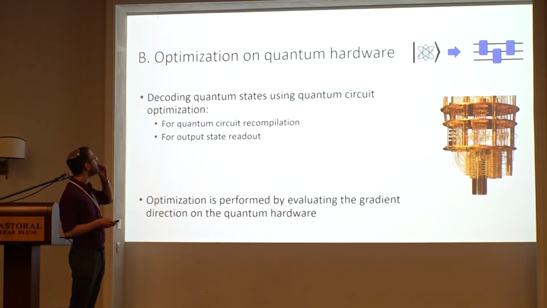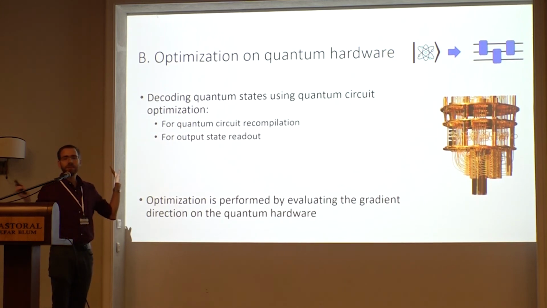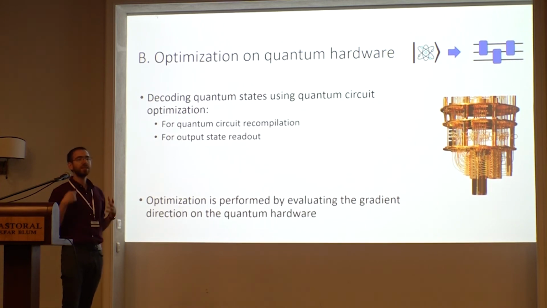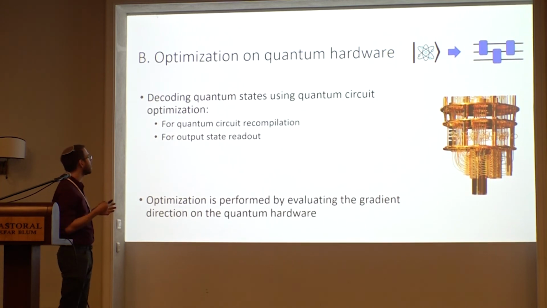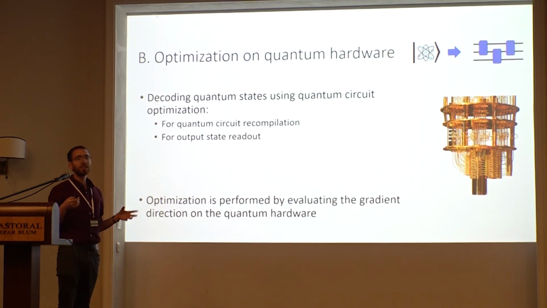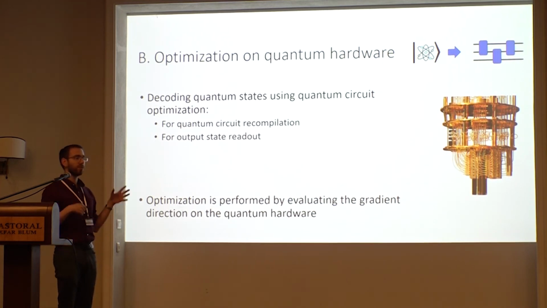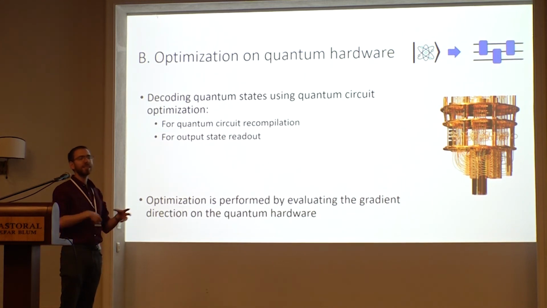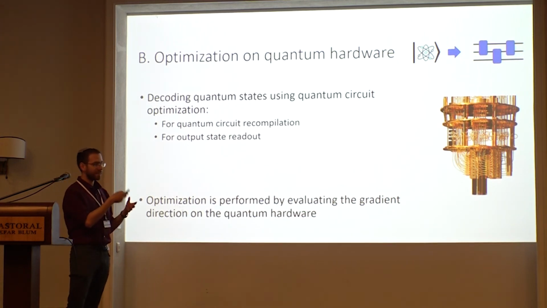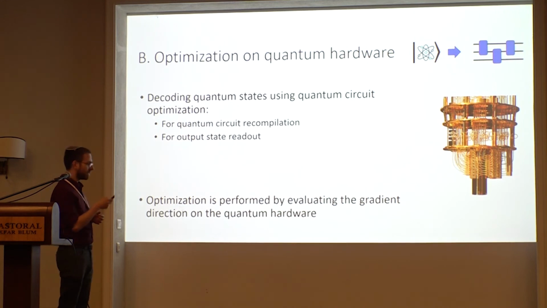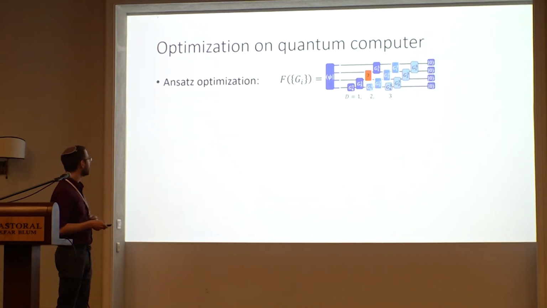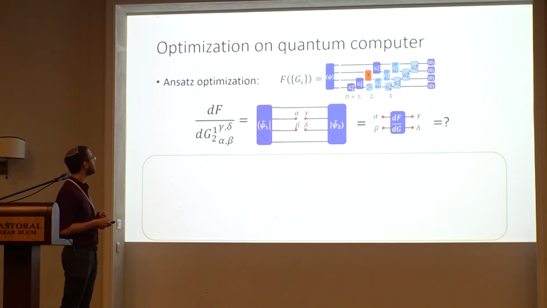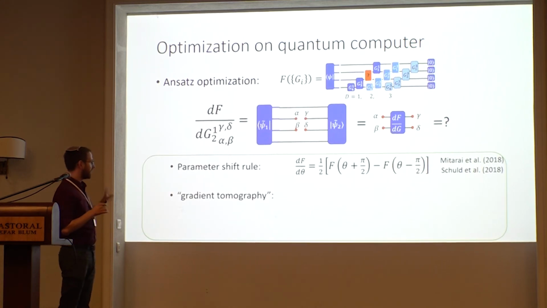Okay, so now I'll just briefly talk about the optimization on quantum hardware. In this case, we still do the optimization. The only difference here is that the optimization is done on the quantum circuit itself. So we don't simulate quantum networks. We just calculate the gradient and do our optimization scheme using the gradient that is evaluated from the circuits on the quantum computer. And now the optimization scheme changed a bit.